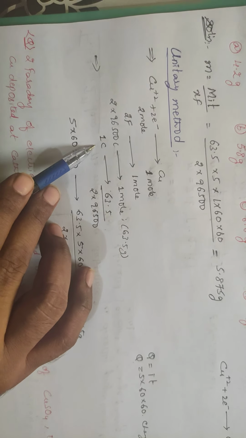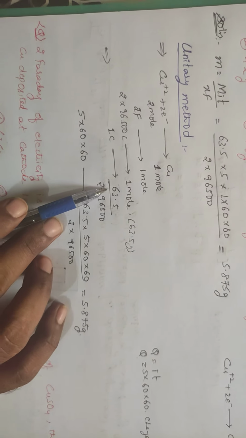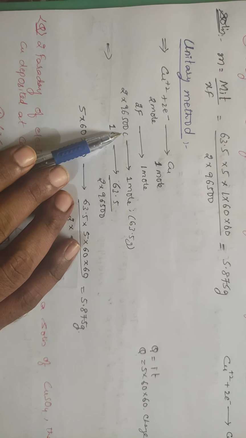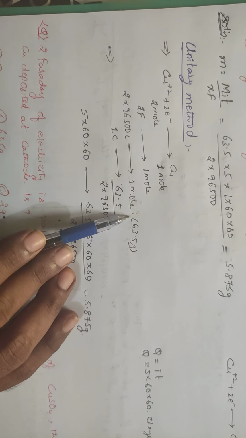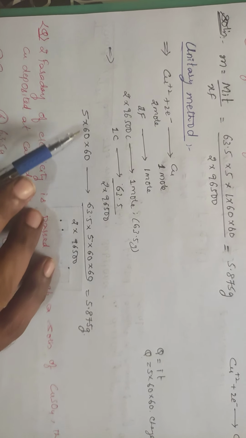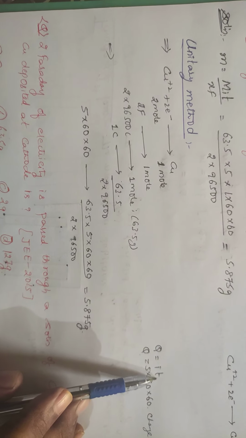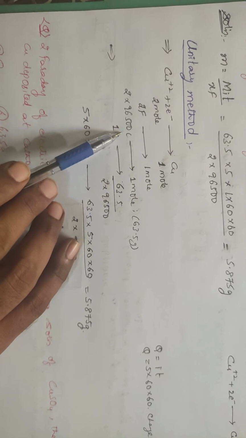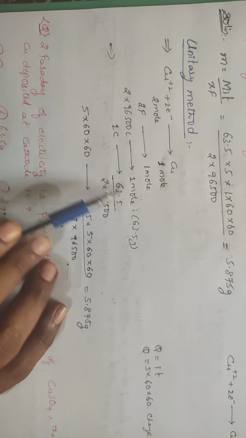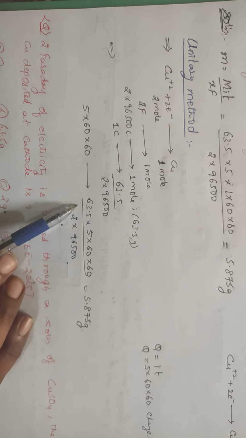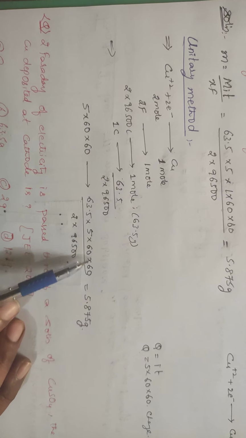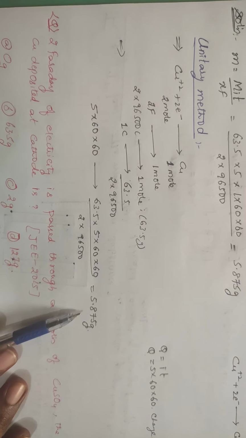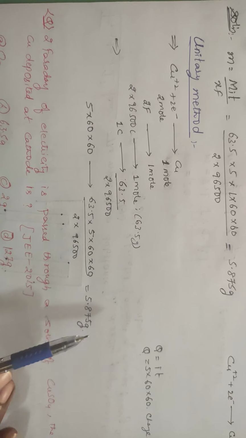1 coulomb deposits how much? Instead of going for 1 coulomb, you can go directly. 2 into 96,500 coulombs is the charge, and it deposits this much. Your Q is nothing but I into t, so you get 5 into 60 into 60. This is the total charge in coulombs. 2 into 96,500 coulombs deposits 1 mole, so 5 into 60 into 60 deposits how much? It is 63.5 into 5 into 60 into 60 by 2 into 96,500. You will get the answer as 5.875 grams. Clear? This is the unitary method.